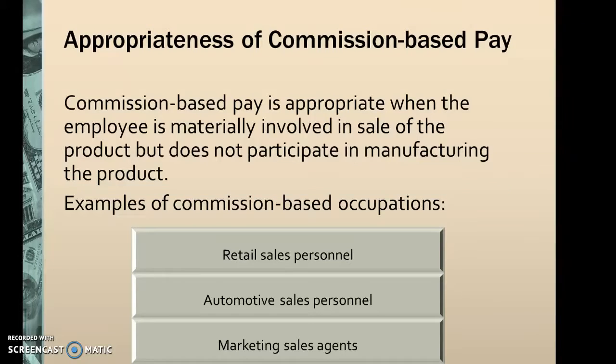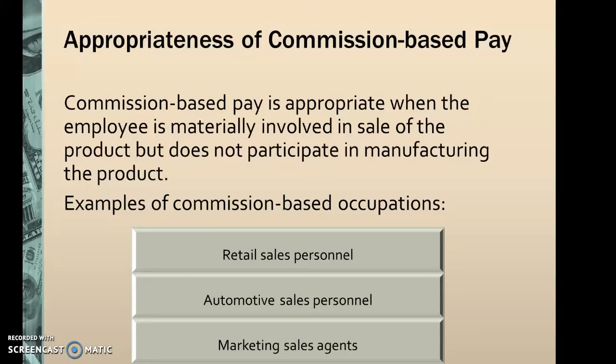All right, commission pay is appropriate when the employee is materially involved in the sale of the product but does not participate in manufacturing the product. Some examples of commission-based occupations are retail sales personnel, automotive sales personnel, and marketing sales agents.